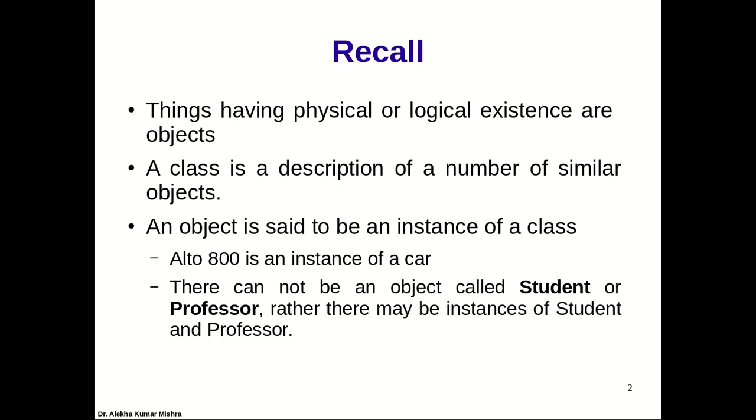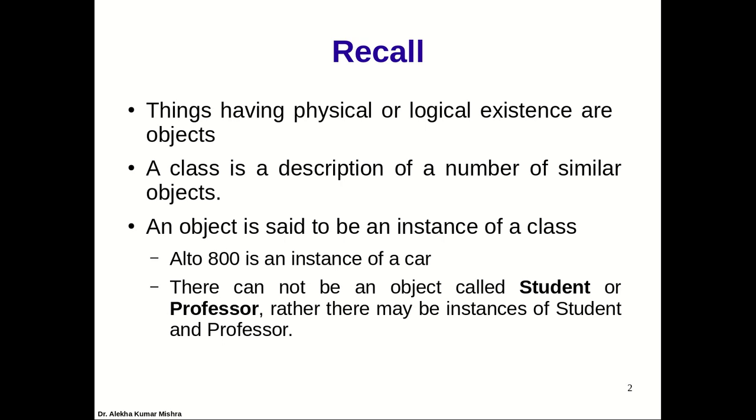When we say class, we also say category. All the objects belonging to the class will share the same property. That you must remember. Whatever attributes we define, those attributes will remain the same for all the objects of this particular class. Another way we can say is that an object is said to be an instance of a class. Say we pick up, as an example, a car. So car could be a class, then Auto 800 could be one instance of a car.